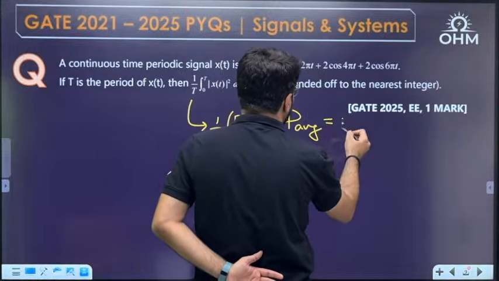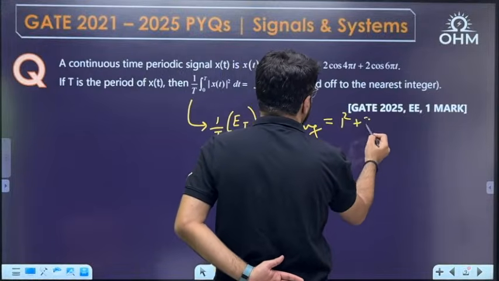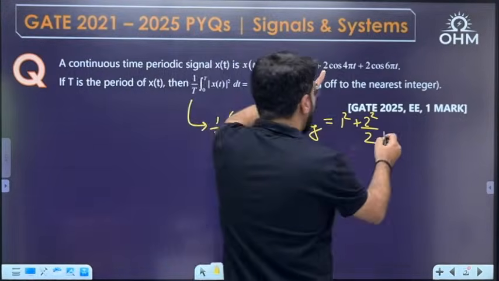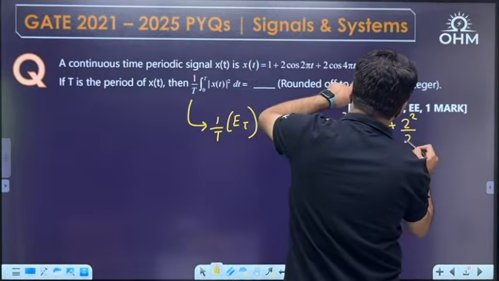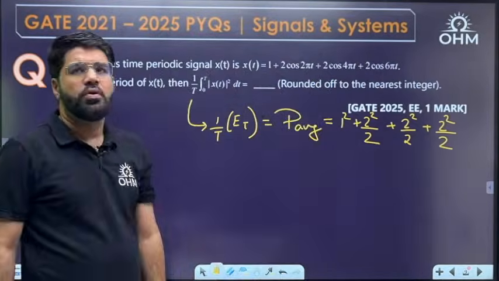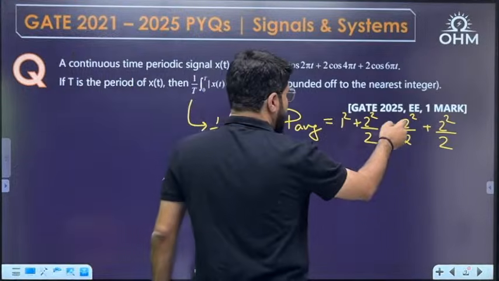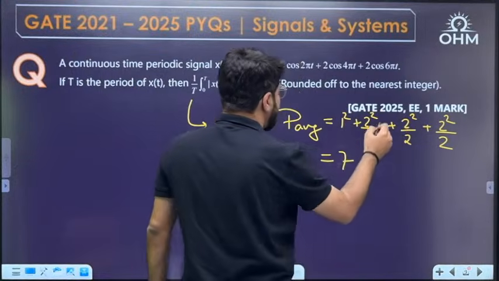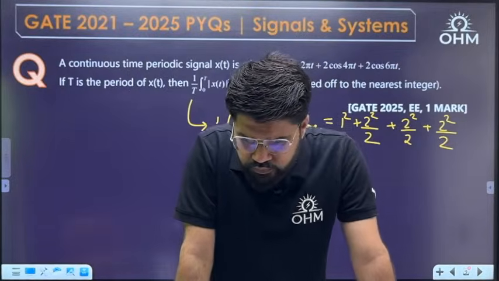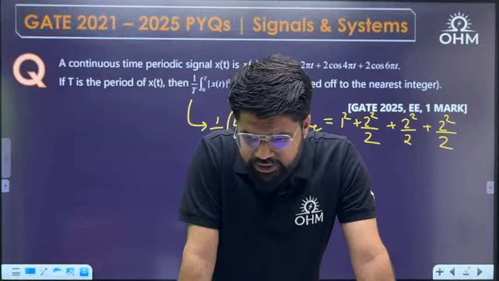For 1 it is going to be 1 square, for the next term it is 2 square by 2, then again 2 square by 2, then 2 square by 2. So 2 square by 2 is 2 only, so 2, 2, 2 and 1, total answer 7. Simple question, GATE 25 EE 1. Yes, Ricky, correct answer. It is 7.